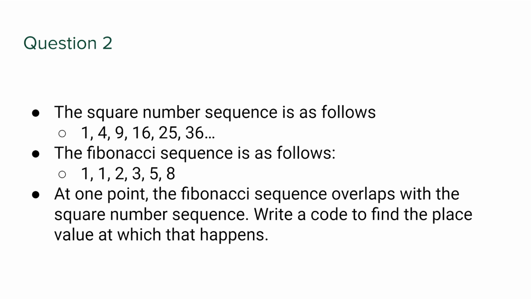Instead of just having comments to separate a piece of code, we can have actual functions, actual blocks to contain the code that we don't necessarily always want to run. We may only want to run certain parts. In this case, we define a separate function for the square number sequence and a separate function for the Fibonacci sequence, get them to both run, and then do your work. It streamlines the code a lot. It helps with debugging, and it's just a generally very good programming technique.